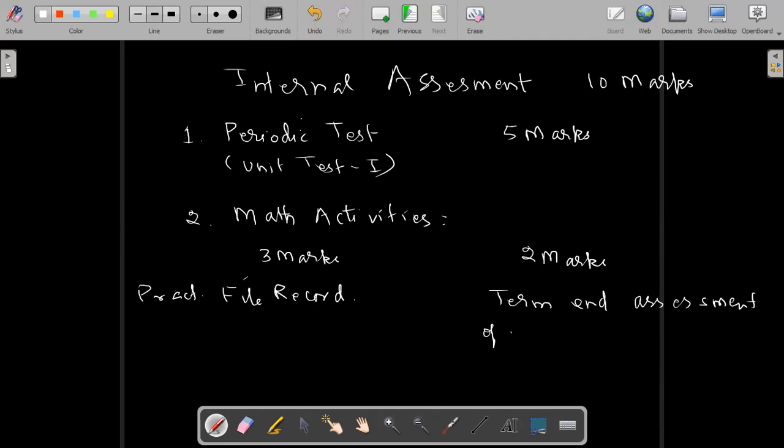Means one activity you have to do in the examination, like in practicals in physics and chemistry. You have to conduct one activity, do it, and viva voce will be conducted. So this will consist of 2 marks. So total 5 marks: 3 plus 2 is equal to 5 marks.